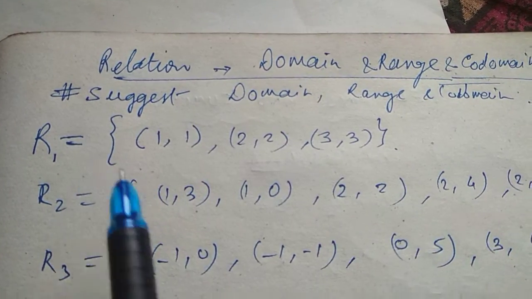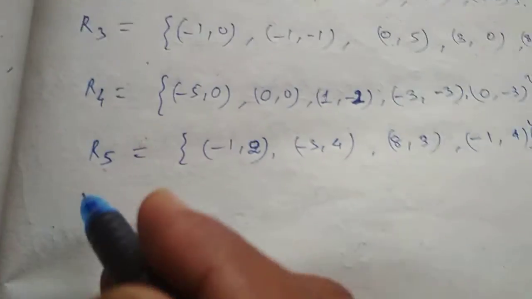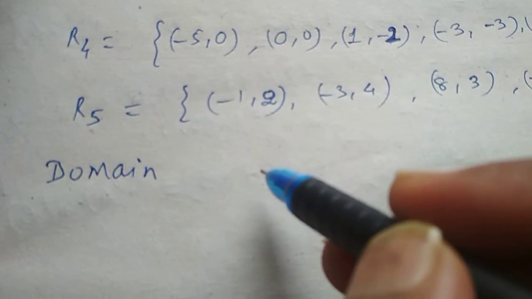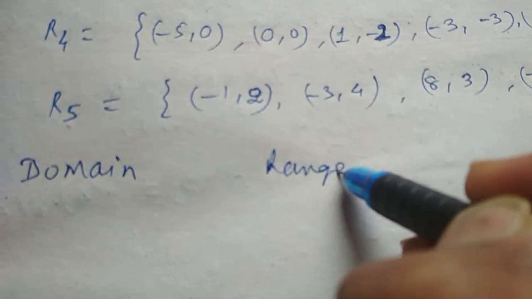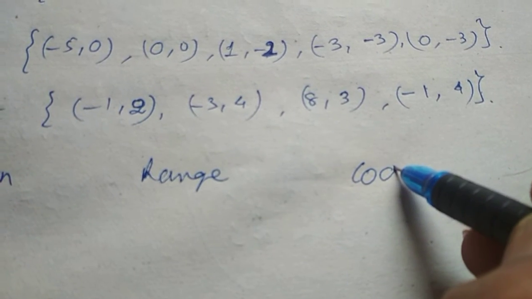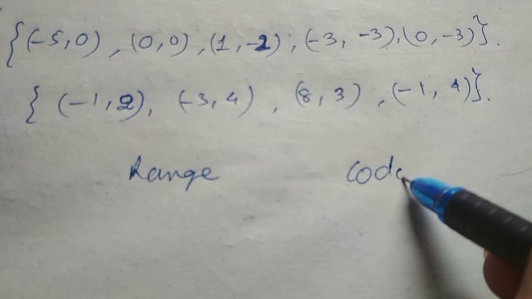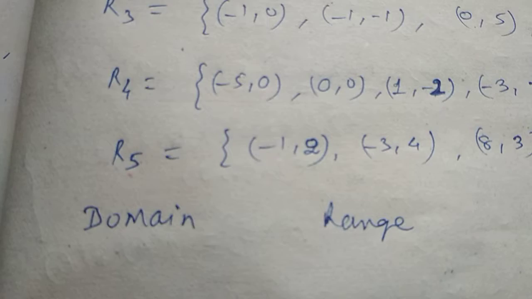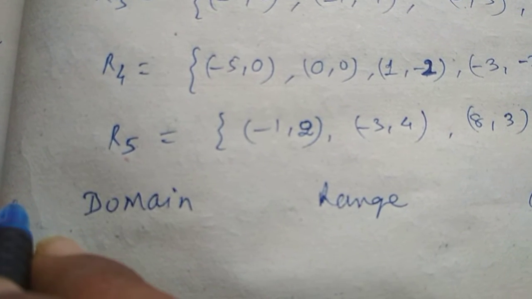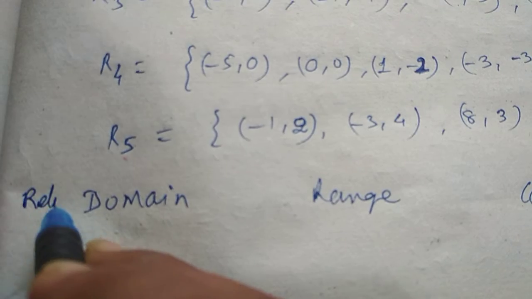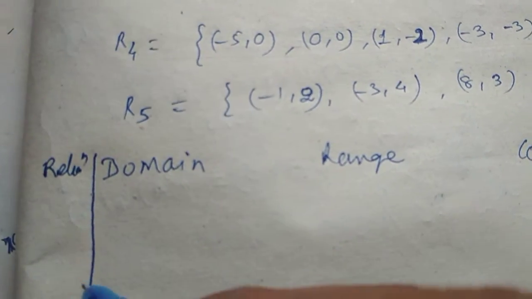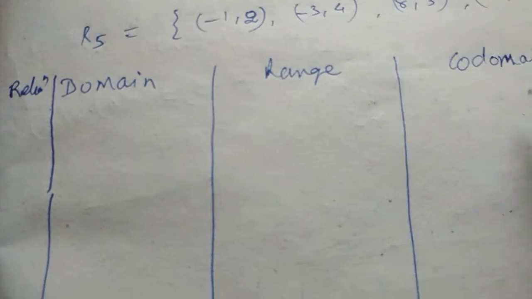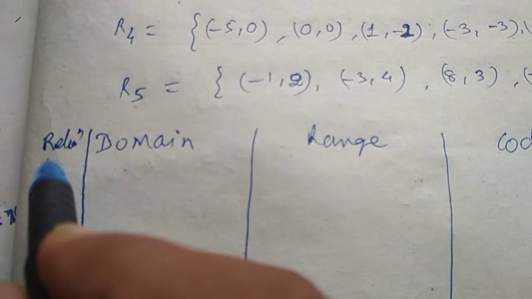Suppose, what is the domain of R1? So I'll write it here: domain, range, and suggesting a possible codomain. So if we talk about this, this is a relation. These are the relations, and we'll get the domain, we'll write the range, and the codomain we will suggest. Okay.